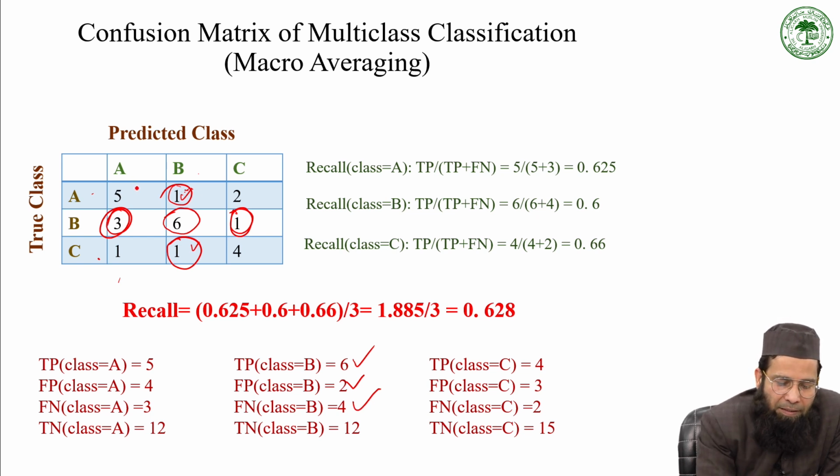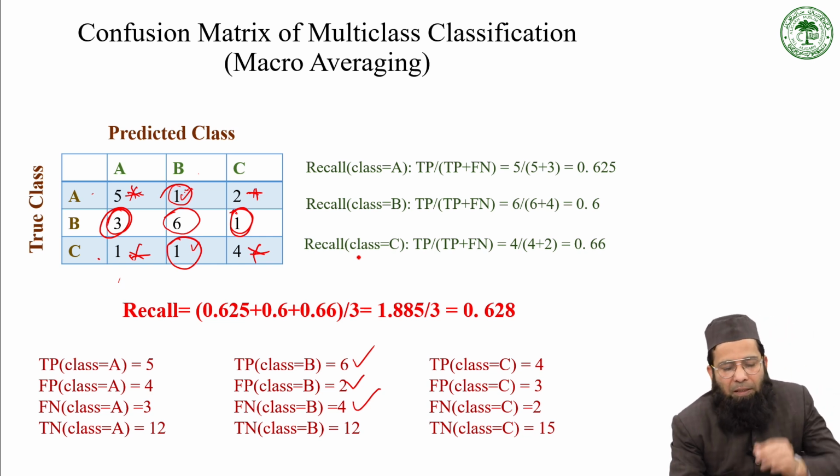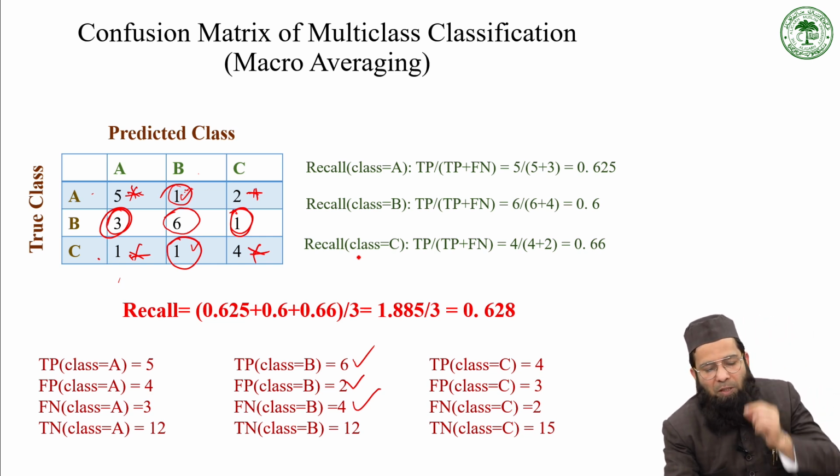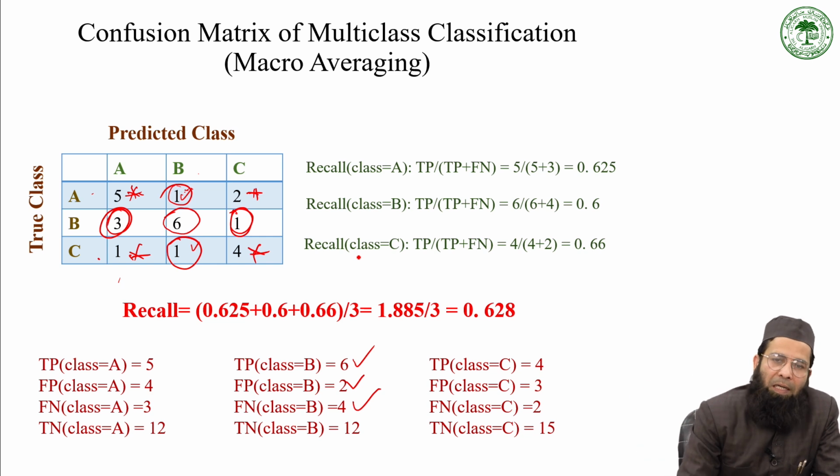All other cases are true negative, because my model has predicted not B, and in the actual data set it was not B. In this way you calculate the true positive, false negative and the rest for all the classes.